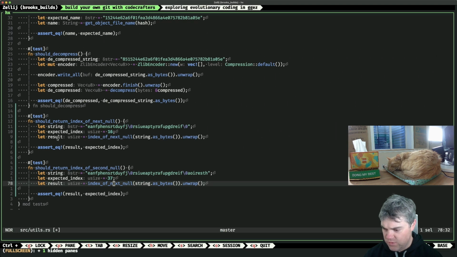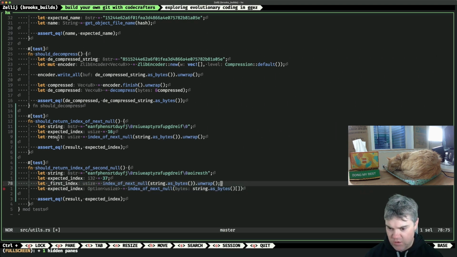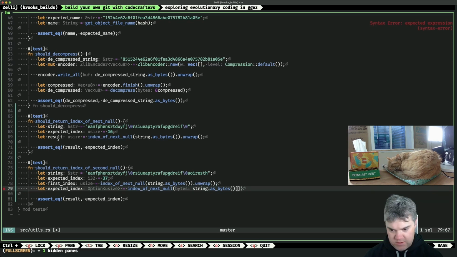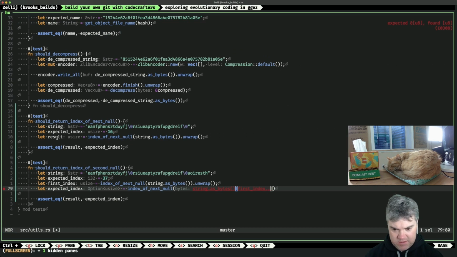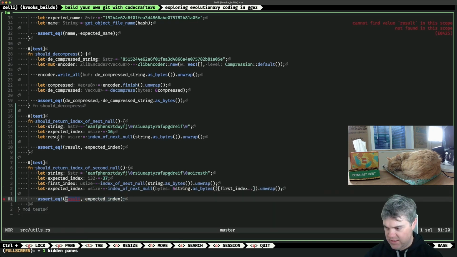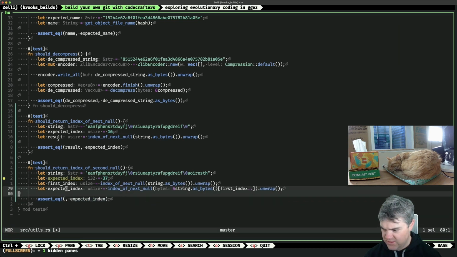So I get the first one, right? And then I want to take, oh, I do need the first index here. So of first index, the end. What are you upset about? Expected, okay, so you want that. And then you'll be expected index. Nope, what did I do here?